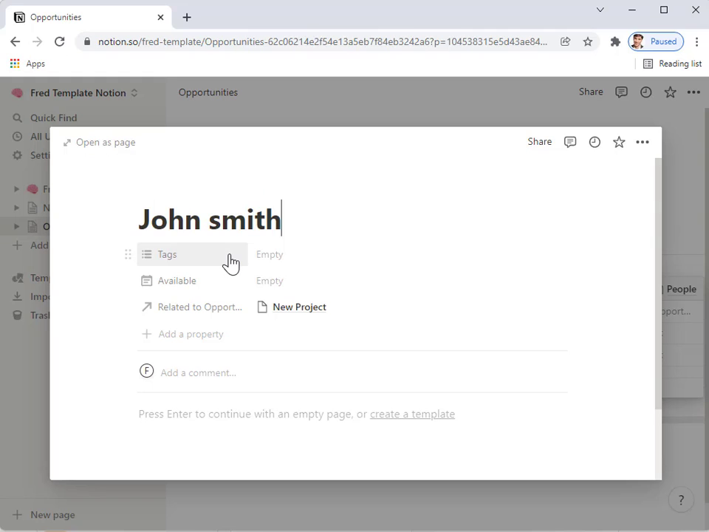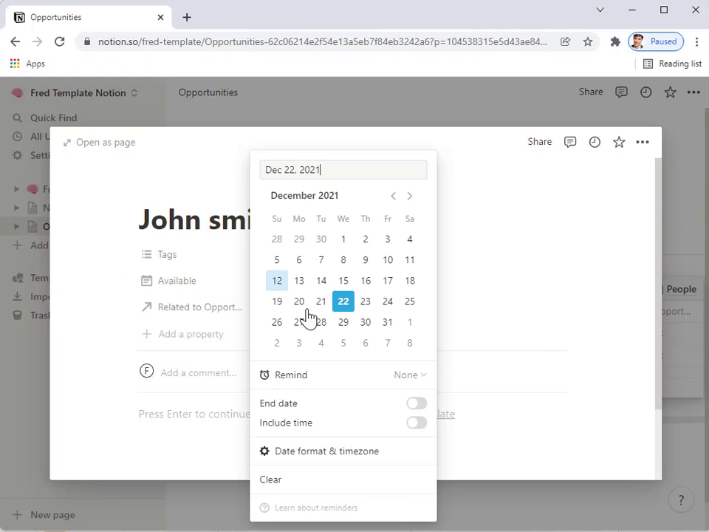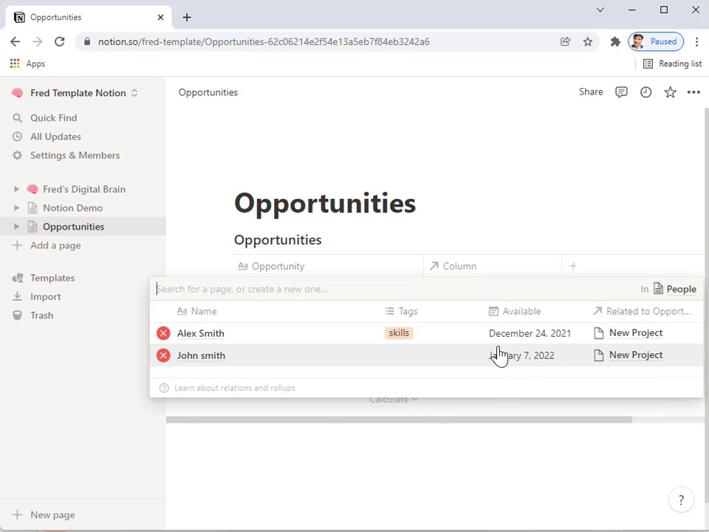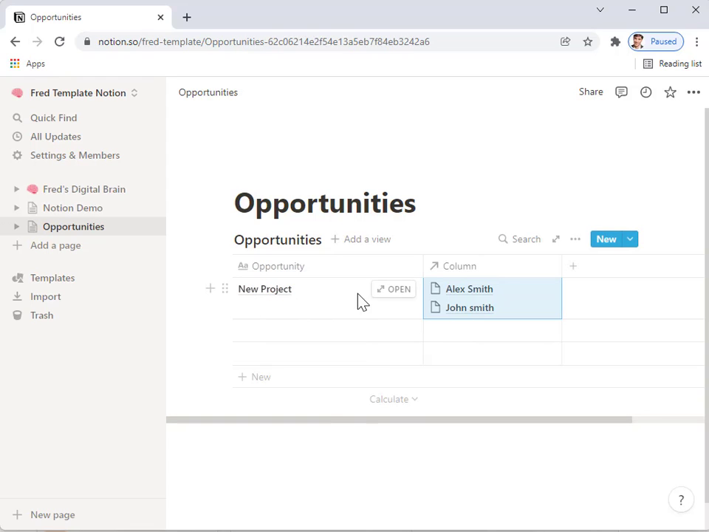If I click on that, because each row in a database becomes its own page, I can have John Smith is available at the end of the first week in January, right? And then I see those two people, but they're both assigned to the new project, all right? And so this ability to link and cross-link people becomes really, really powerful.